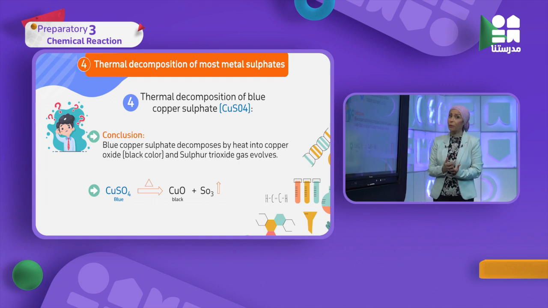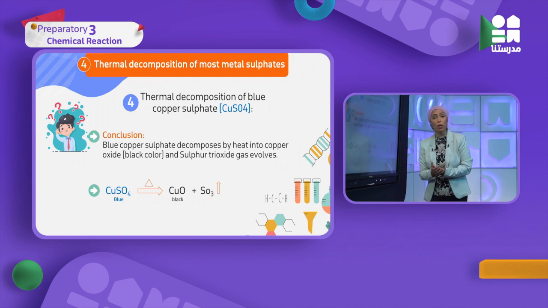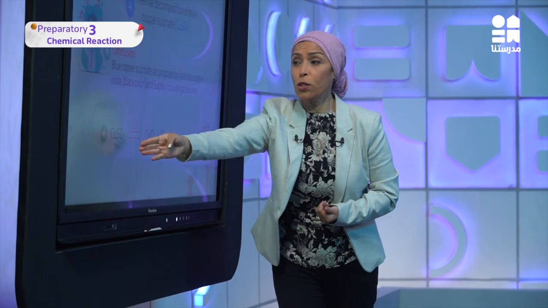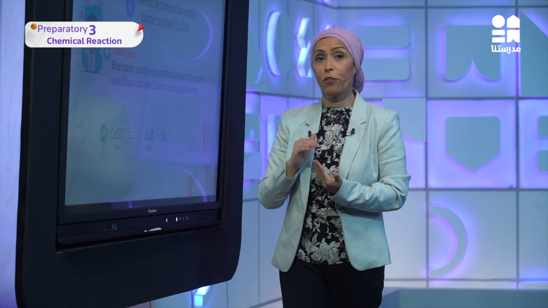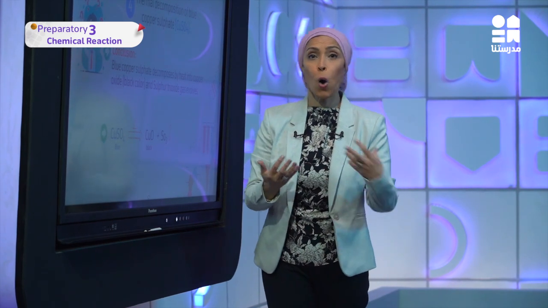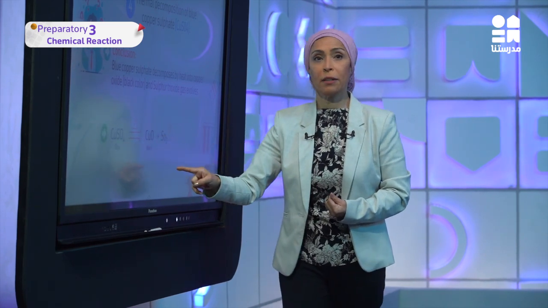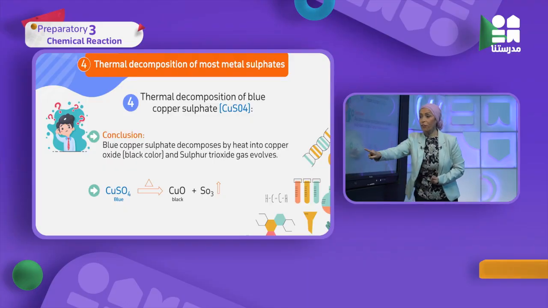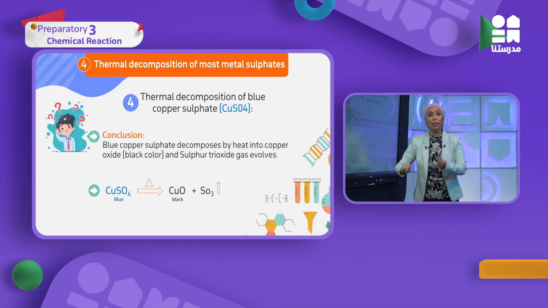I said at the beginning that a chemical equation or chemical reaction is a breaking down. Let's see here how I can break it. CuSO4: I said all thermal decompositions give me an oxide as the result. The metal here is copper, so copper oxide, CuO. I use only one oxygen here, so how many oxygens are left from SO4? 3.